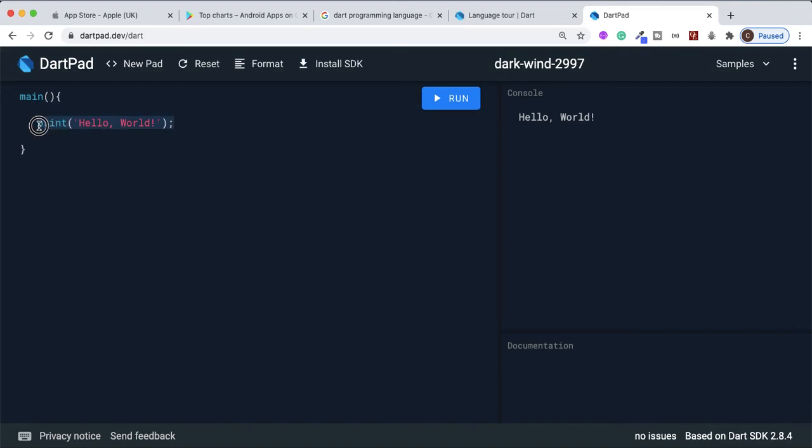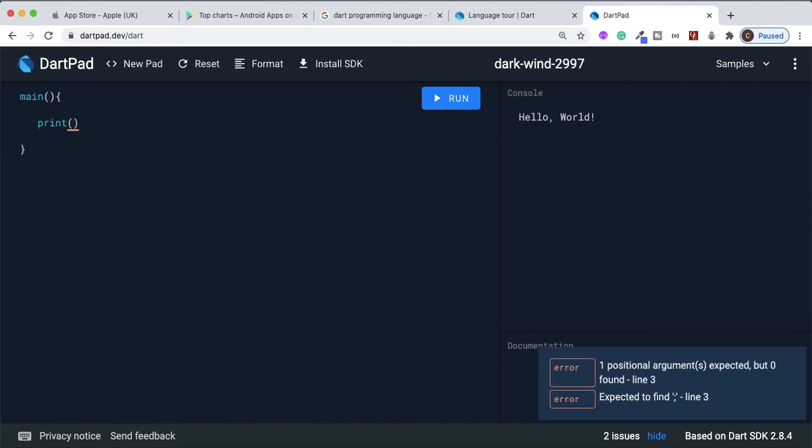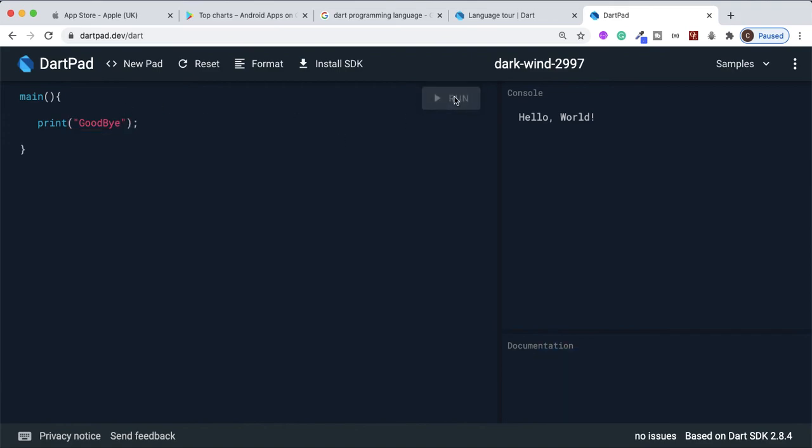So it's your turn. Let's print goodbye. How would you print goodbye? There you go, you guessed it. Goodbye, and there you go. So yeah, that's it. That's the main function printing hello world. Anytime you start programming, you're probably going to do this just to teach people what a function is, and pretty much that's it.